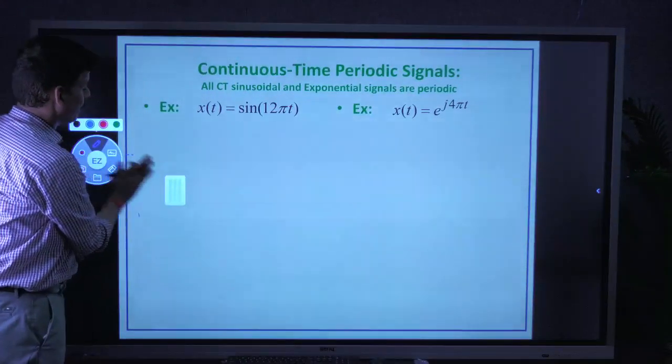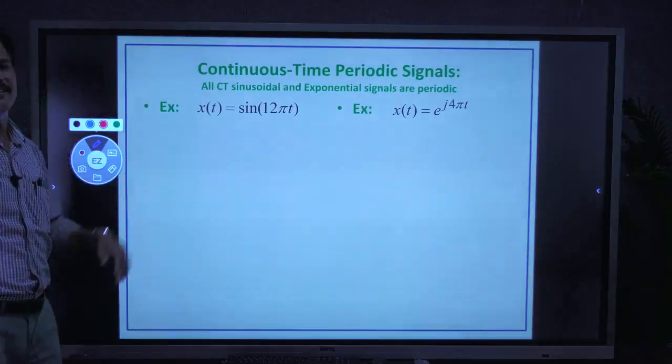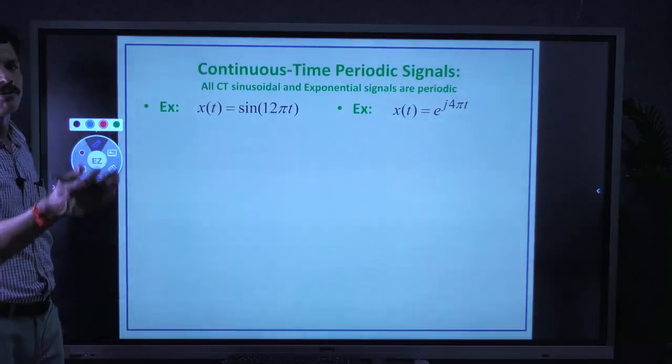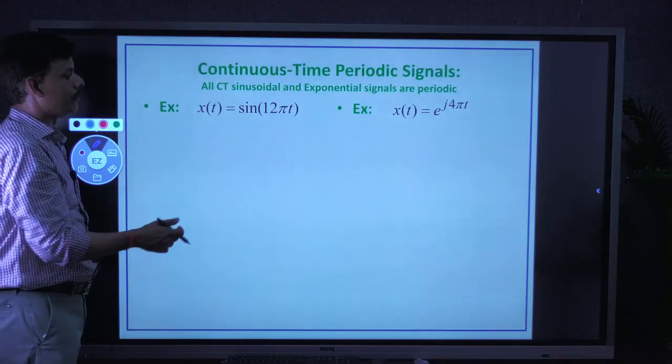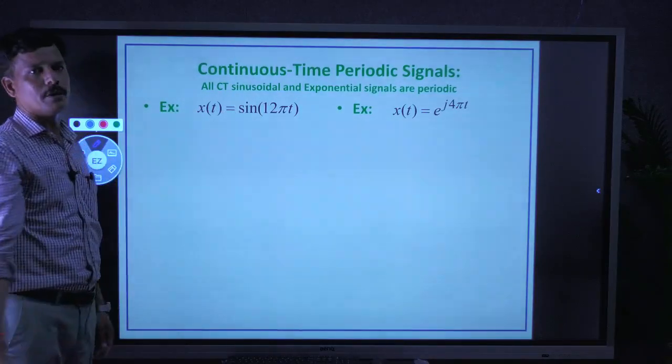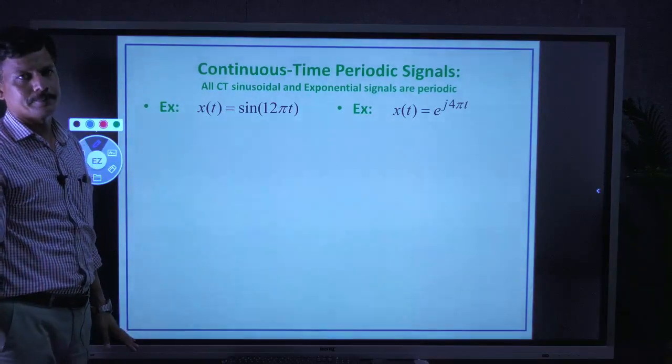Let us see some examples in continuous time periodic signals. Then we will go for discrete time. Let us see some examples. x of t equal to sine 12 pi t.